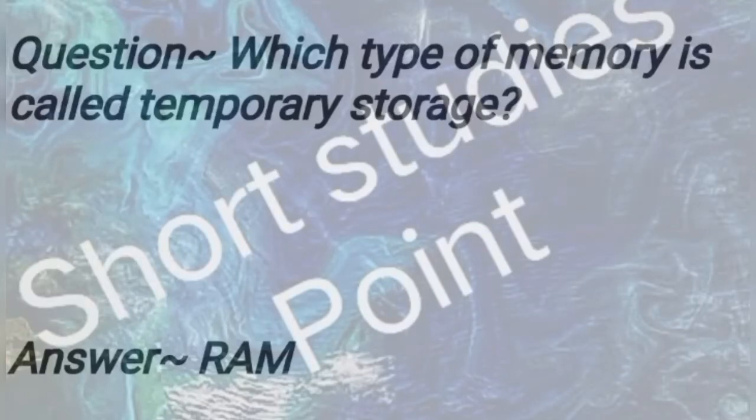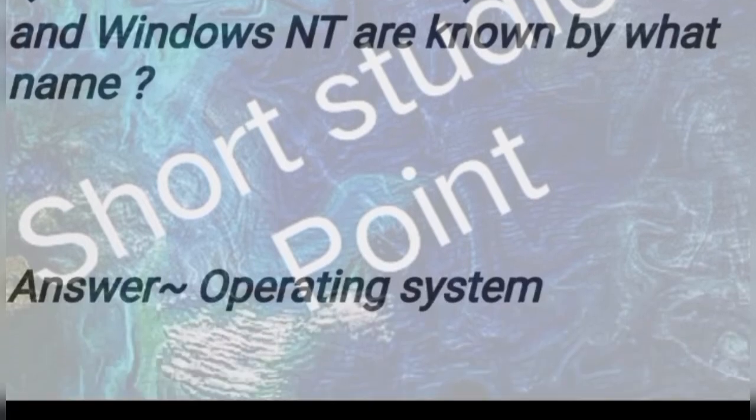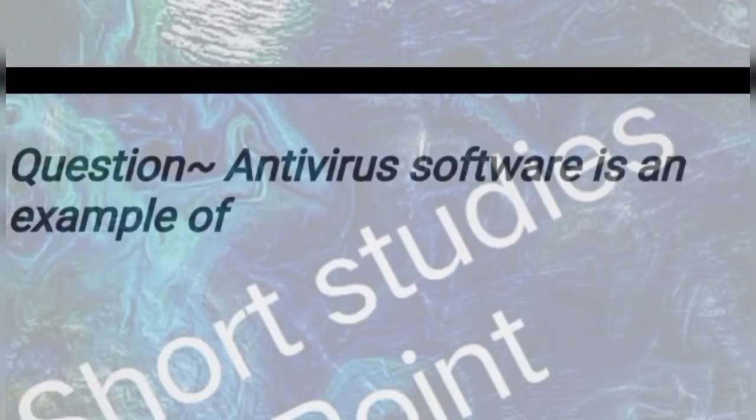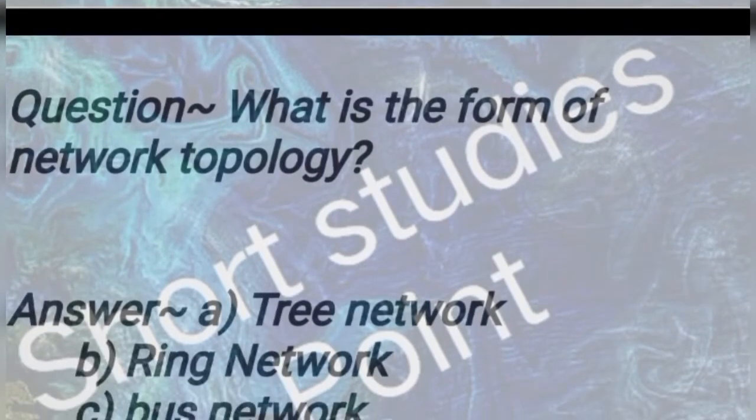Question: which type of memory is called temporary memory? Answer: RAM. Next question: Windows 95, Windows 98 and Windows NT are known by what name? Answer: operating system. Next question: antivirus software is an example of. Answer: security utility.